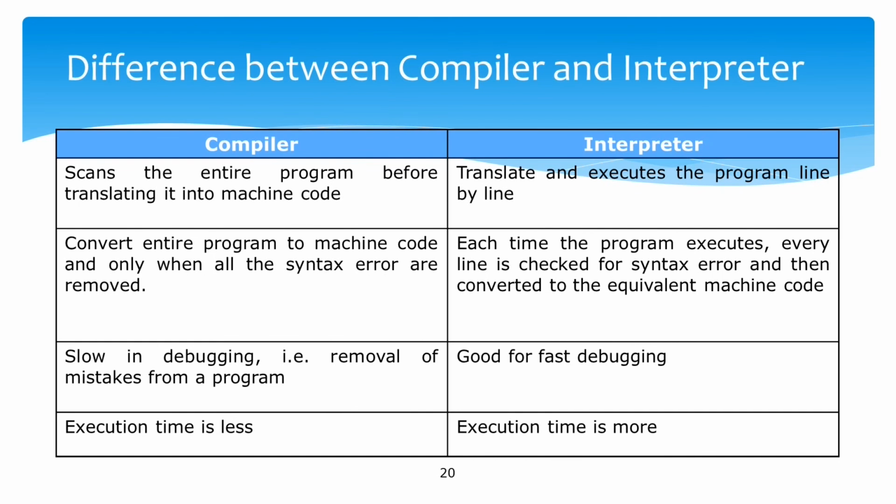A compiler is slow in debugging and an interpreter is fast for debugging, while in case of a compiler, if your program contains no error, execution is fast, and in case of an interpreter, execution time is more. So, let us summarize.